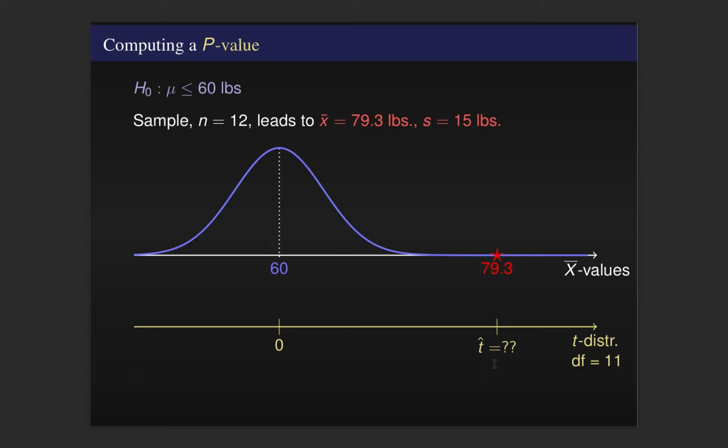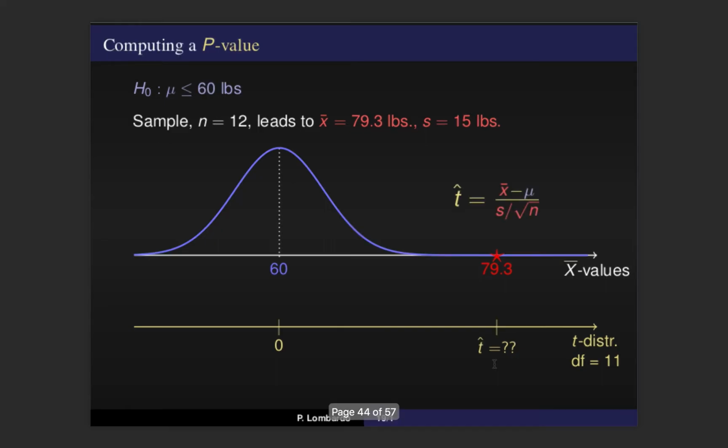And thankfully, thanks to some statisticians, we have a nice formula for how to take an observed sample mean with an observed standard deviation and compare it against a null hypothesis. So this mu here is 60. This mu is going to be the mean that we assume is true in the null hypothesis.